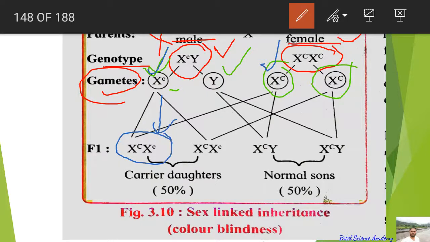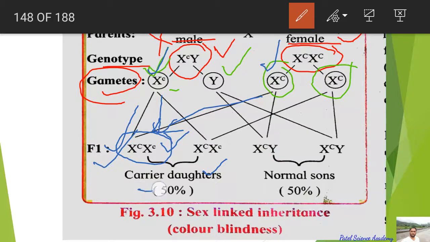So this cross indicates that this progeny will be female, means it will be a daughter, and this daughter will be a carrier, because one X is having small c, means defective gene, but she is phenotypically or physically normal.